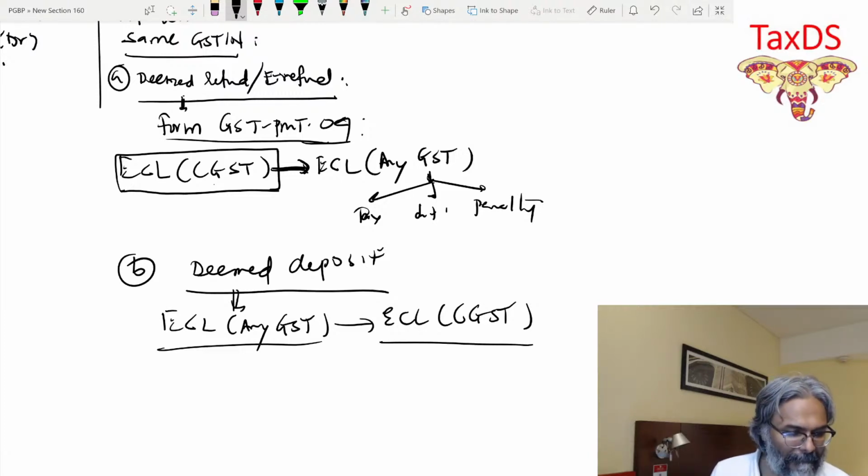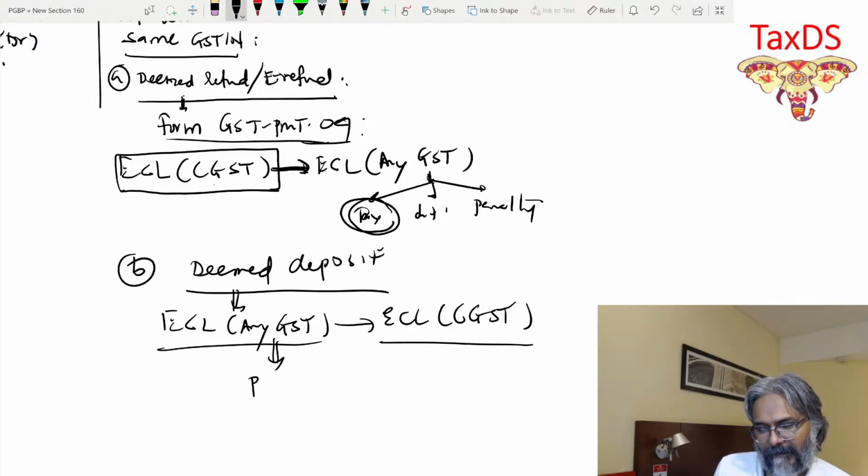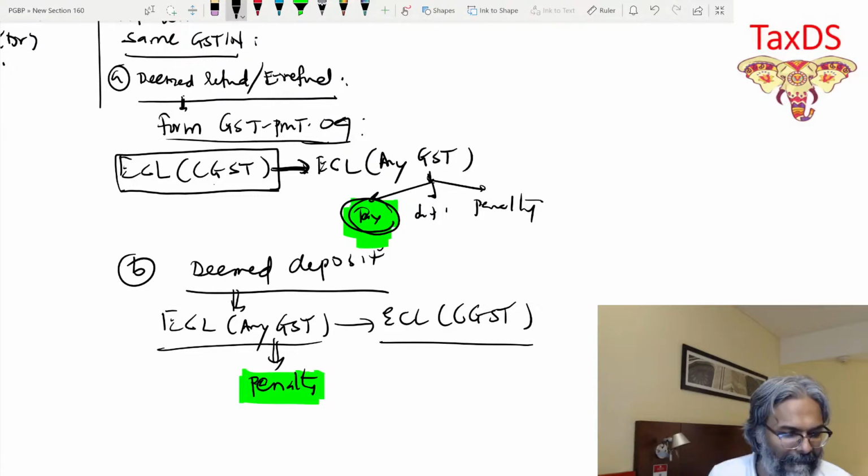In my example, I've removed from tax from here, and here in my example, point number B. So point number A is for the tax, point number B is penalty. Is that clear to all of you, students?